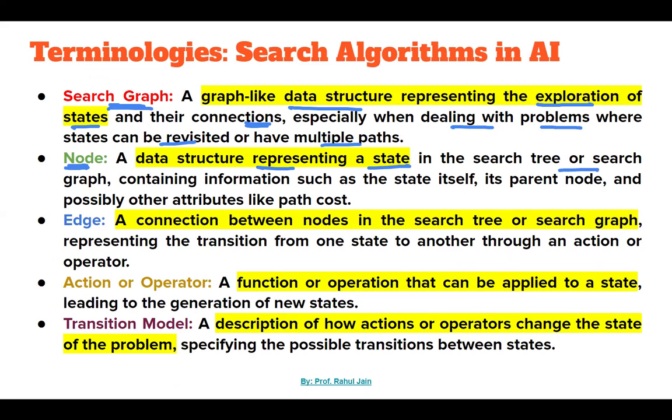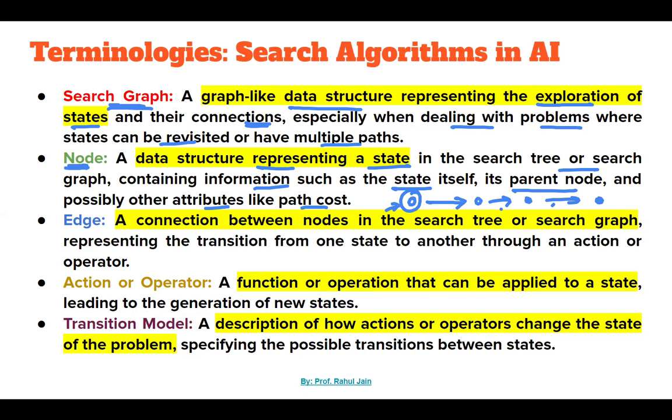In a search tree or search graph, a node contains information such as the state itself, its parent node, or possibly other attributes like path cost. So let's say it is one node, one more node, one more node. These nodes represent the states. This is the initial state, it is a node. You can call it a parent node, and all the state space nodes which come into the path are also nodes.